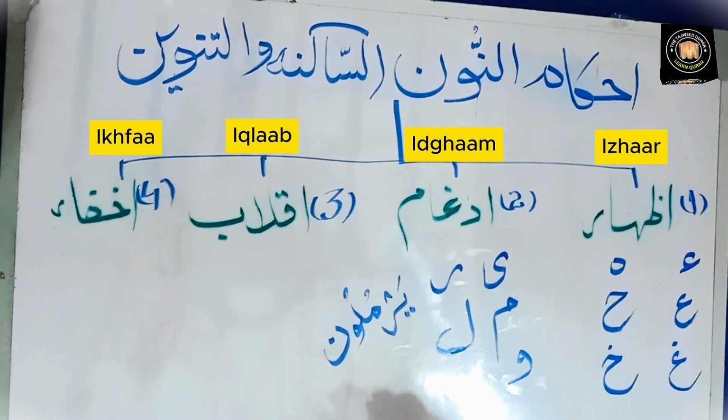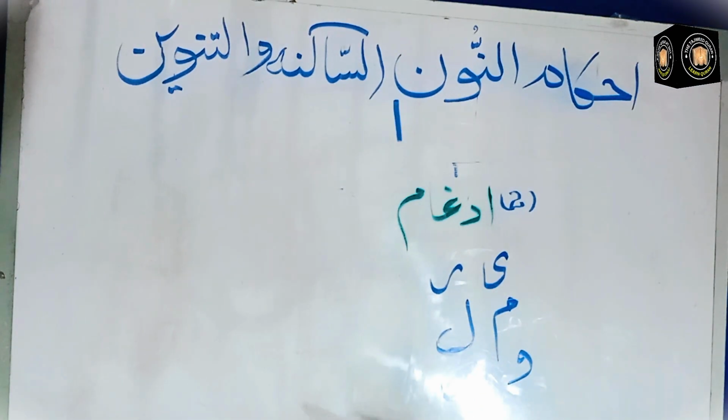Now listen the rule of idgham. If one of these 6 letters, ya, ra, mim, lam, waw, nun, are after nun sukun or tanween, then you will have to add nun sukun or tanween into these 6 letters. Let's see examples.